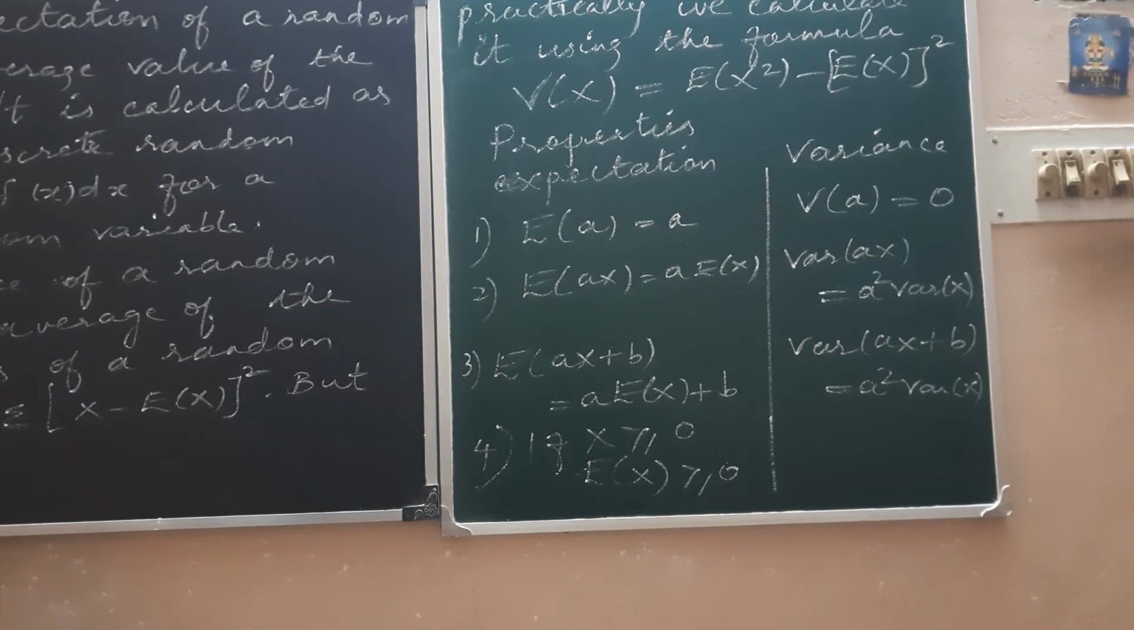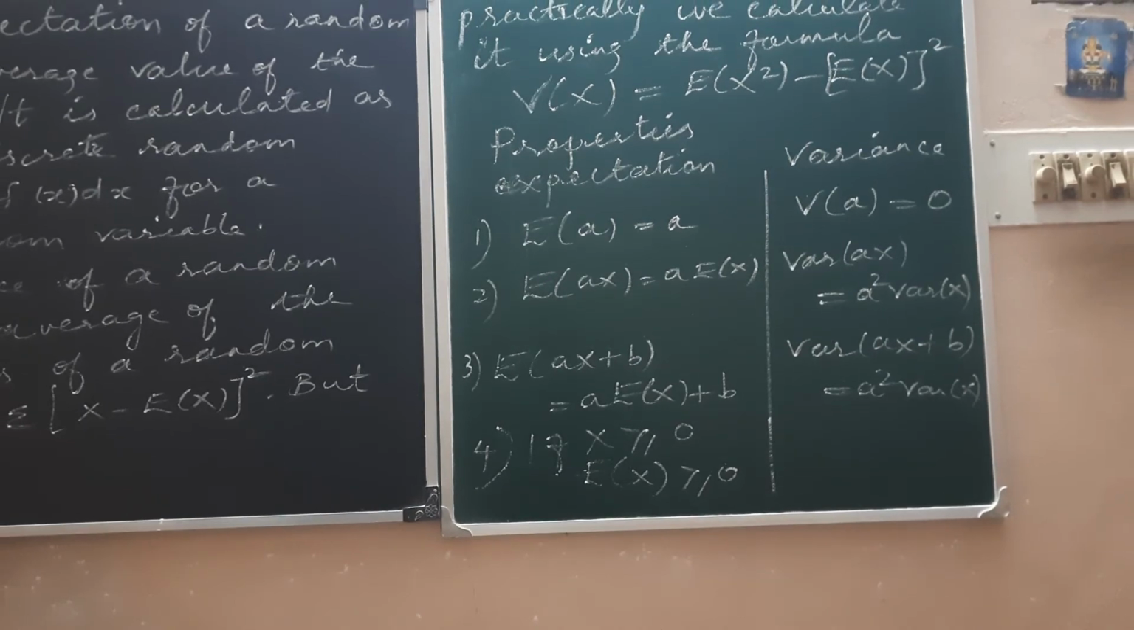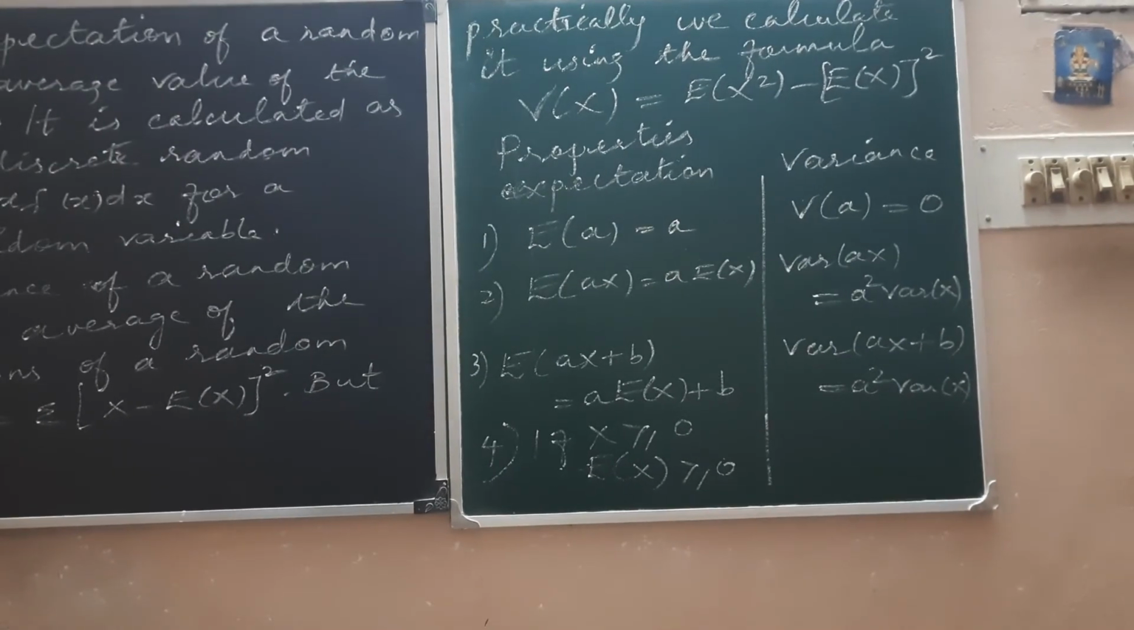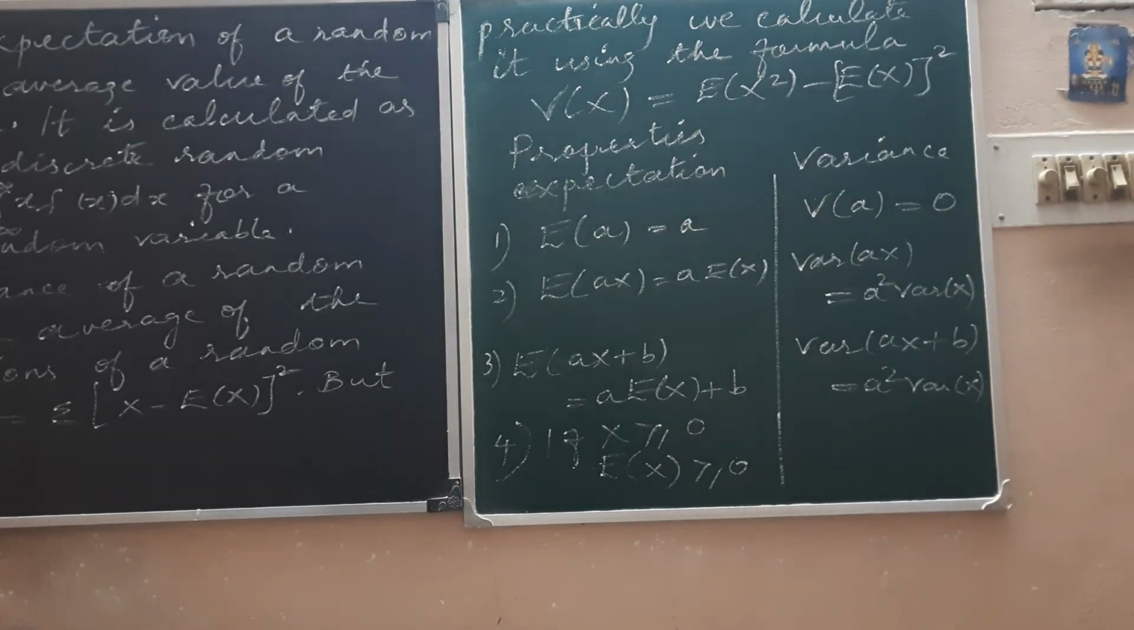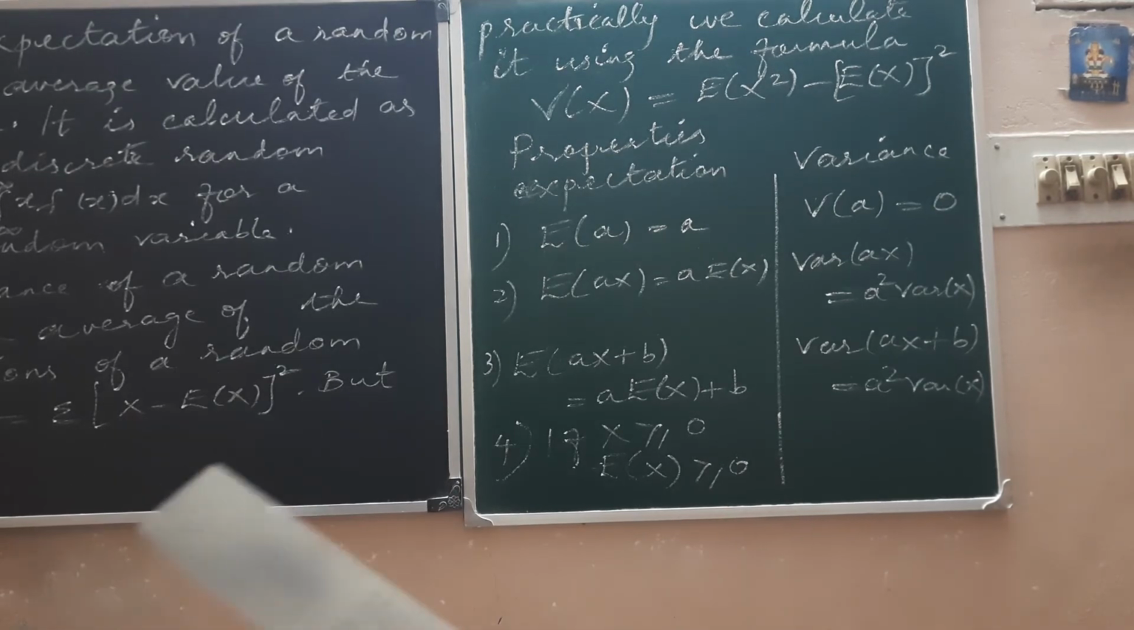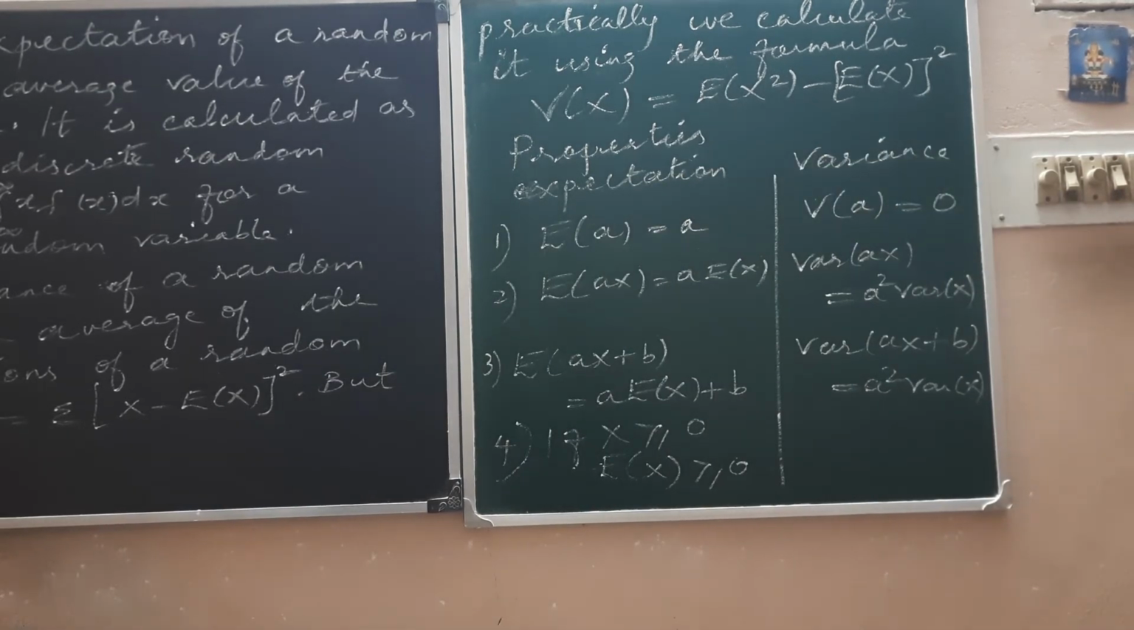the whole square. The expectation of x square will be calculated as sigma xi square into pi for a discrete random variable, and the integral from minus infinity to infinity of x square f(x) dx. So instead of x we use x square there. This method will be very easy for calculation purposes, but the actual definition is this. If you simplify it, you get this.